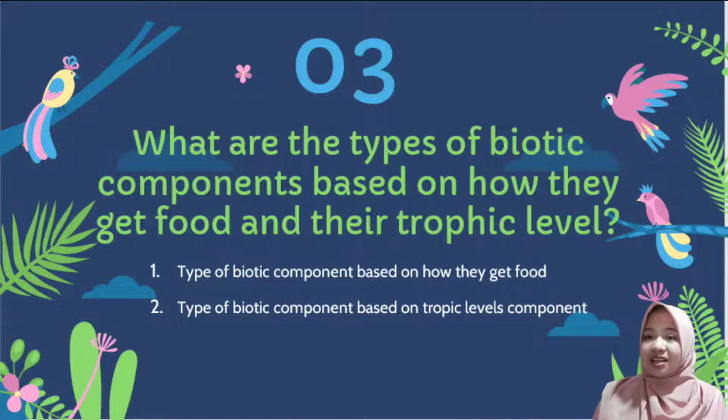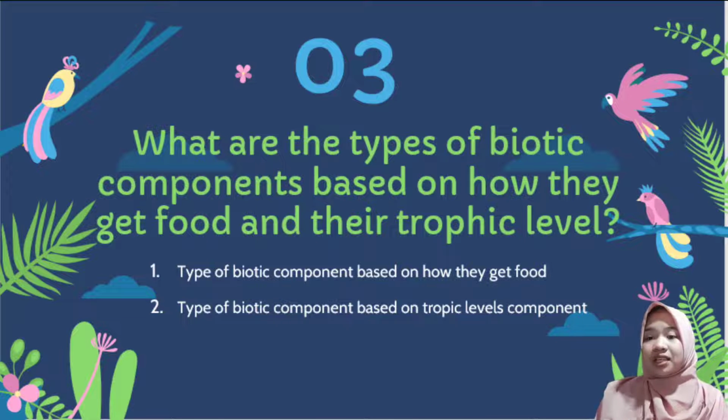And the third is decomposers. Decomposers are microorganisms that decompose the remains of living things and waste products. Number 2, types of biotic components based on trophic levels. First, they are autotrophs. Producers, because they can produce their own food through photosynthesis. Examples: seed plants, plankton, and other plants.